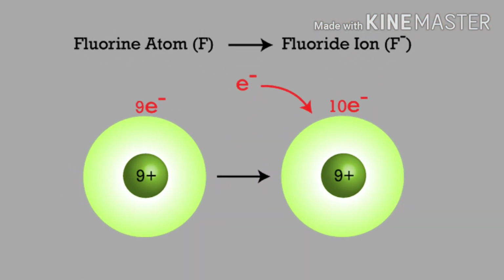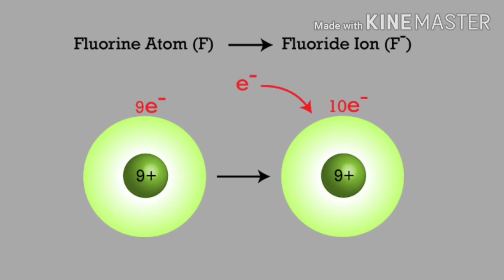So now ions. Ions are charged particles which are formed by gain or loss of electrons by an atom. See here an example, fluorine. Fluorine is an atom. It will gain one electron and form the fluoride ion.